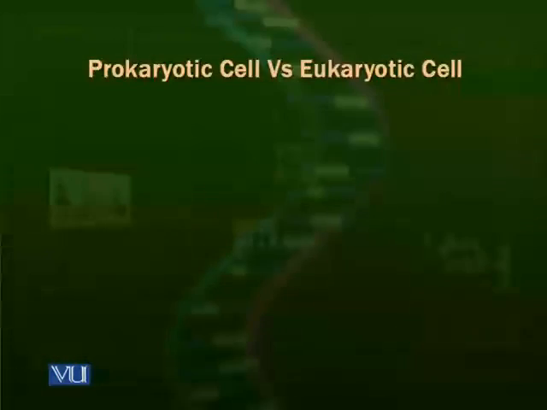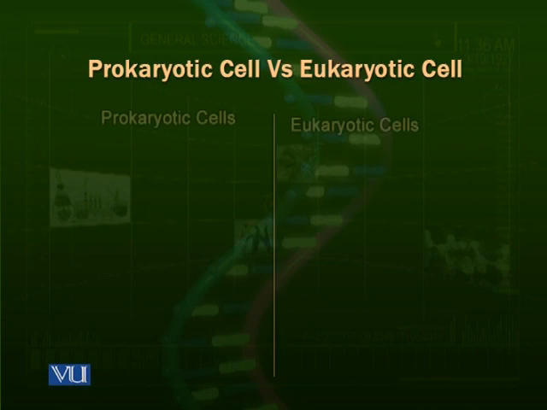Now we finished talking about the animal and plant cell, and we are going to talk about the difference between prokaryotic and eukaryotic cells and then similarities. Prokaryotic, as the name says, pro, initial, ancient, old type of nuclear material. Eukaryotic, true nucleus.